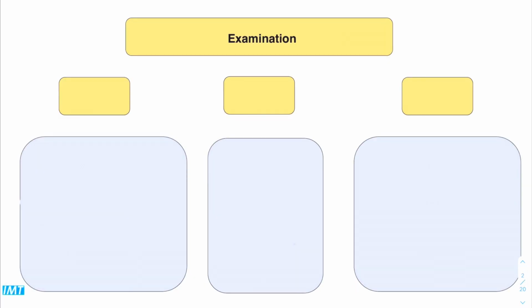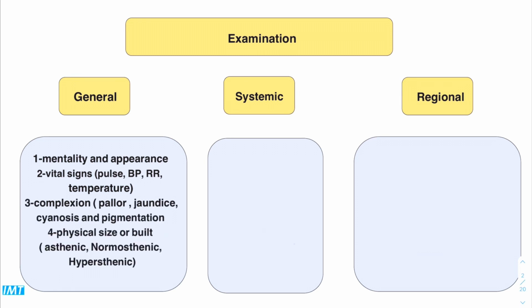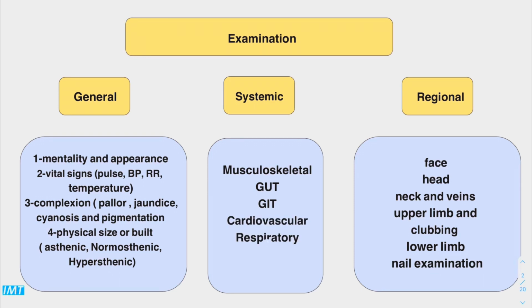So, first thing we should know is that examination is divided into three types: general, regional, and systemic. In general, which is today's topic, we will talk about mentality and appearance, vital signs, complexion, and physical size or build. In the next videos we will talk about regional, which includes face, head, neck and veins, upper limb and clubbing fingers, lower limbs, and nail examination. In systemic, we will talk about musculoskeletal, genitourinary tract, gastrointestinal tract, cardiovascular, respiratory, etc.